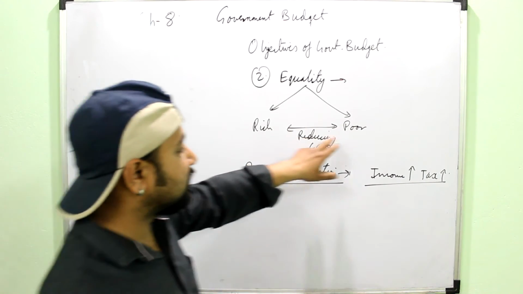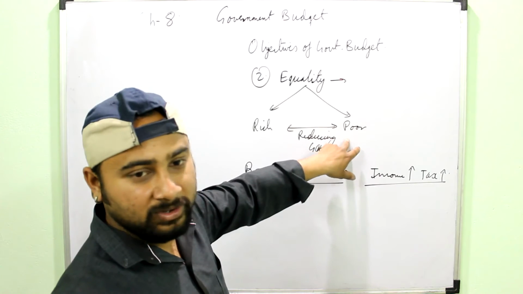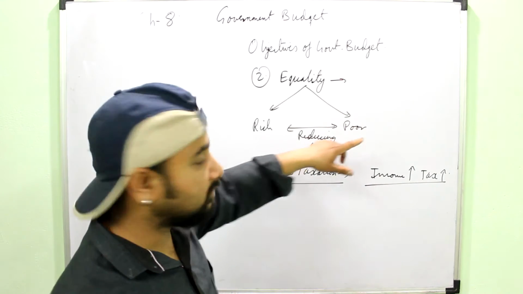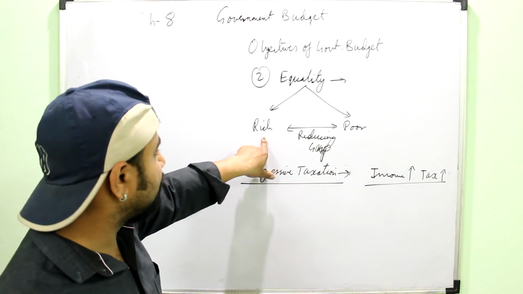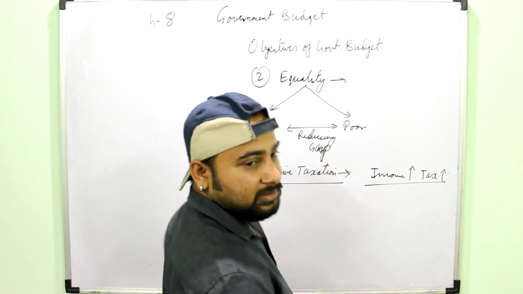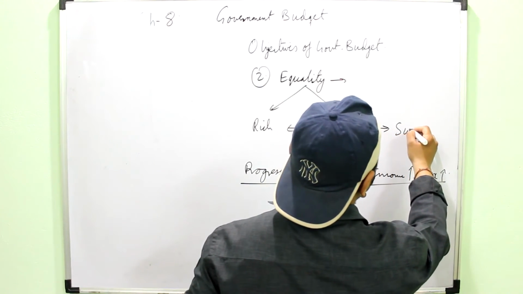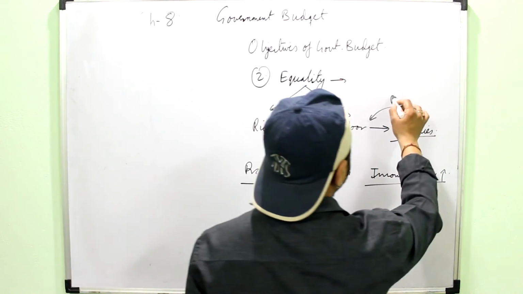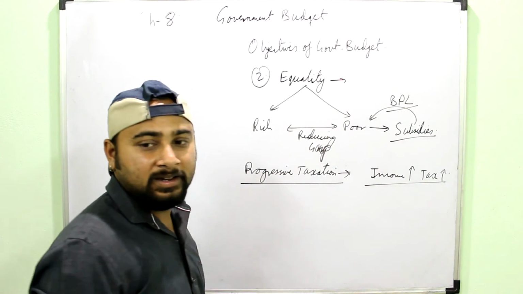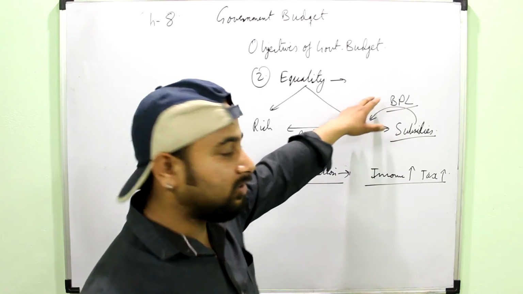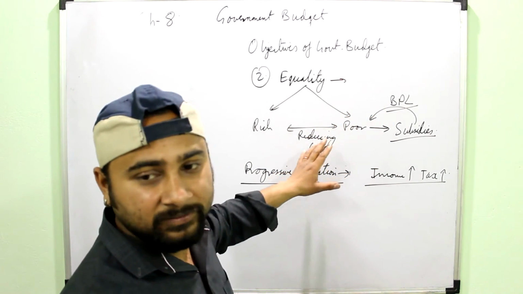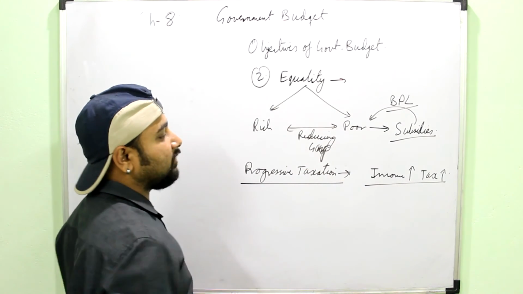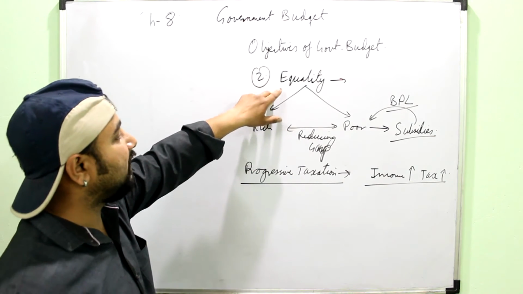And government doesn't take any tax from the poor. You must be knowing that till 3 lakh you don't have to pay any tax in India. So it means that government doesn't charge any tax from the poor section of the society while it charges more tax from the rich section of the society, so that the gap between them can be reduced. Also government uses the tool of subsidies. Subsidies are provided to the poor people. You must be aware that BPL, that is below poverty line people, are provided some additional facilities by the government free of cost, like health centers and education for their children. So another objective of government is to reduce the inequality between the rich and poor.